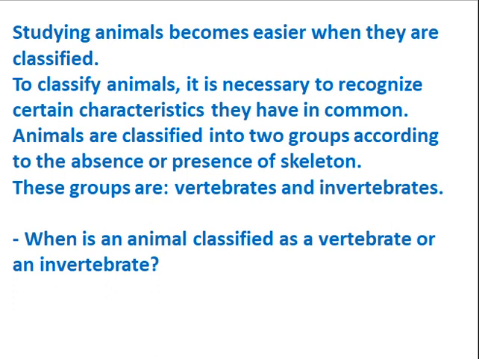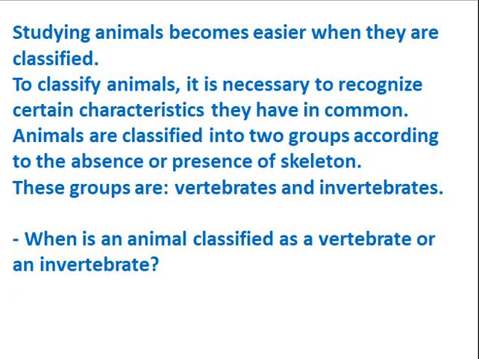But how can I say that this animal is a vertebrate and that animal is an invertebrate? Classifying animals may help us learn more about the different kinds of animals, including their features, similarities, differences, habitats, etc.